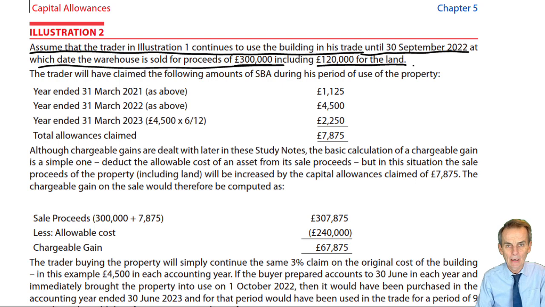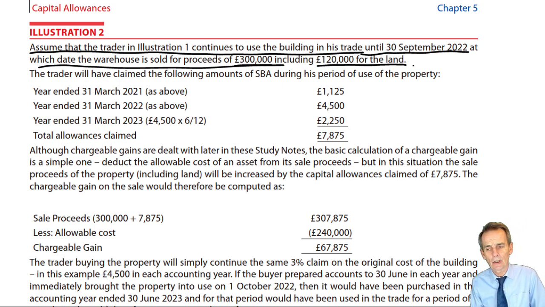Now, what we said we would do is to establish in the accounting period of sale what again would be a time apportioned writing down allowance. Still the same figure, 3% straight line based on the original qualifying cost. But just as we did in the accounting period of purchase, so too do we deal with that in the accounting period of sale.